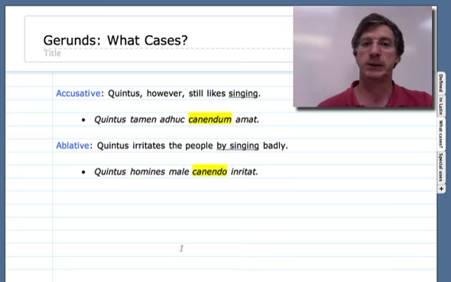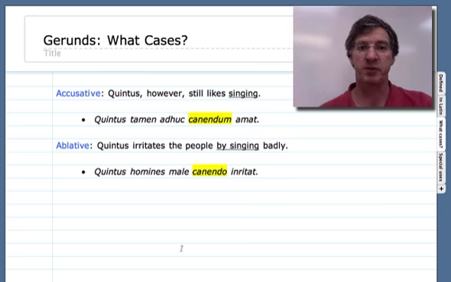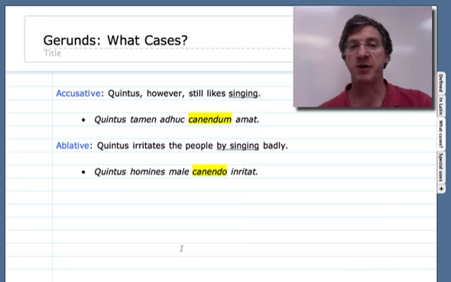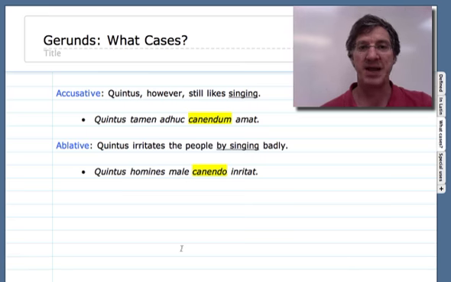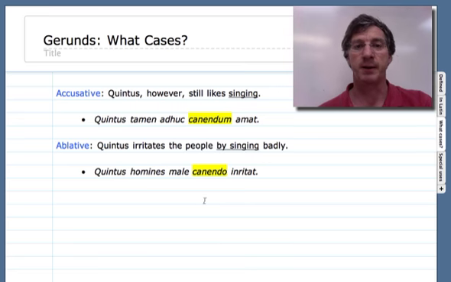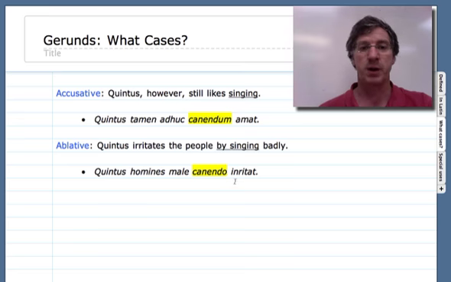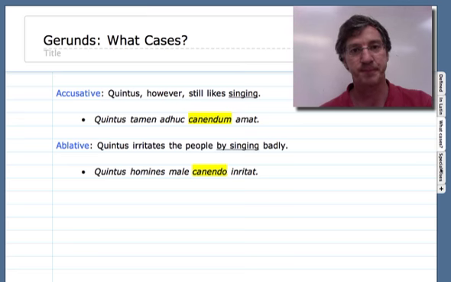So he likes singing, it's simply the direct object. Ablative is very often an ablative of agent, an ablative of means. He irritates people by singing badly. Canendo, looking exactly like the dative, of course, but you use context to figure out the difference.